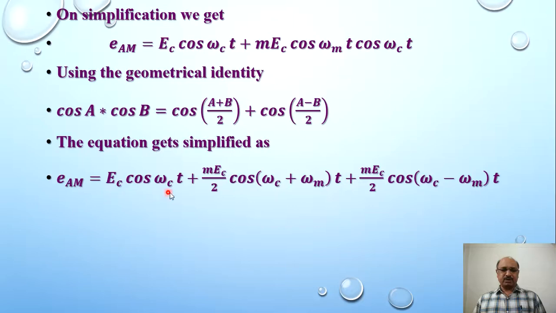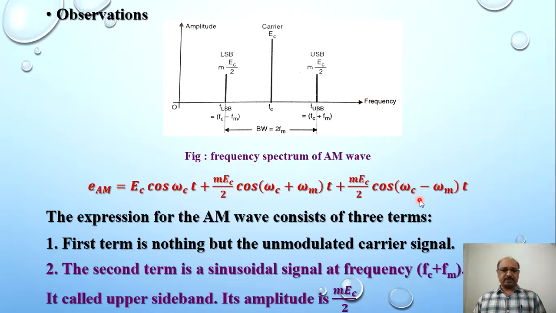So E_AM is equal to E_C cos ω_c t plus M E_C divided by 2 cos (ω_c plus ω_m) t plus M E_C divided by 2 cos (ω_c minus ω_m) t. So that is the equation for the frequency spectrum. Now we can make observations from that equation.